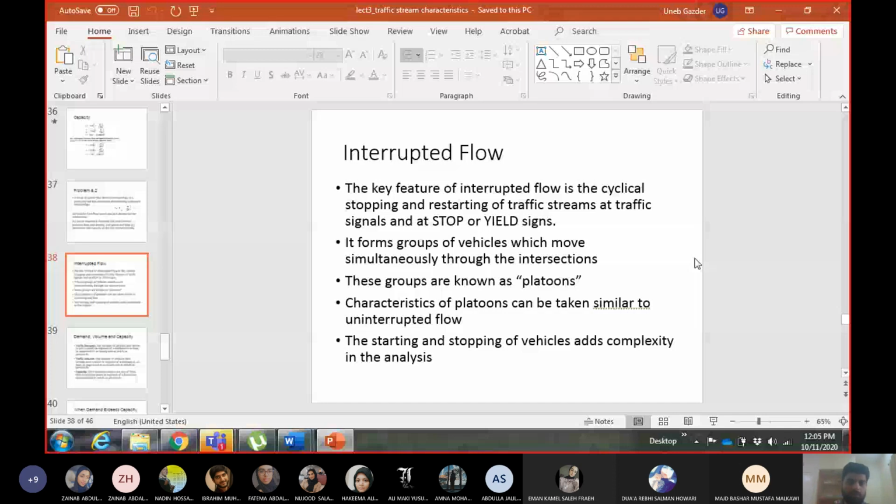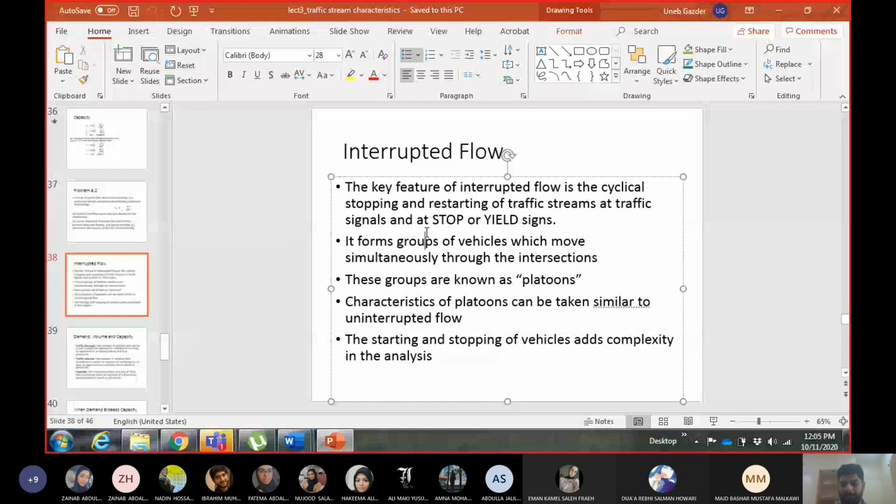You are stopping because you have the instruction to stop, right? So for interrupted flow facilities, the basic classifying feature between interrupted and uninterrupted is the stopping and restarting of the vehicle. So whenever you come towards an interruption, you need to stop and then you restart your vehicle to move ahead.